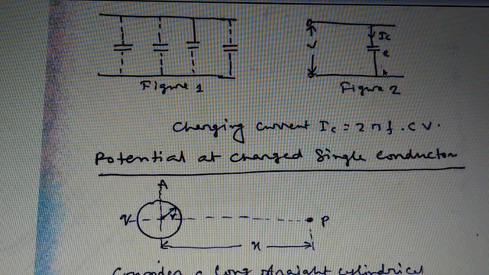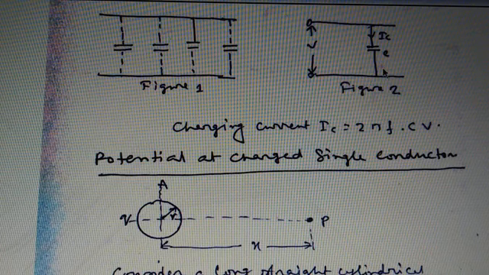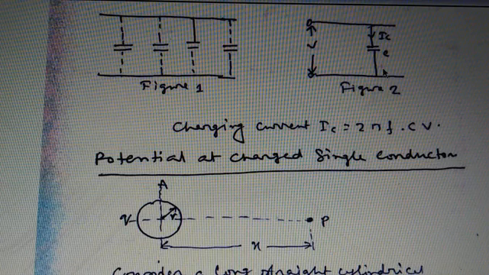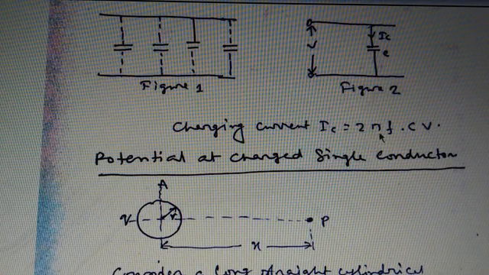It must be noted that the charging current is due to the capacitive effect between the conductors of the line and in no way depends on the load. The strength of the charging current depends upon the voltage of transmission, the capacitance of the line and the frequency of the AC supply, and is expressed as IC equals 2 pi F C V, where F is the supply frequency in hertz, C is the capacitance of the line, and V is the applied voltage.